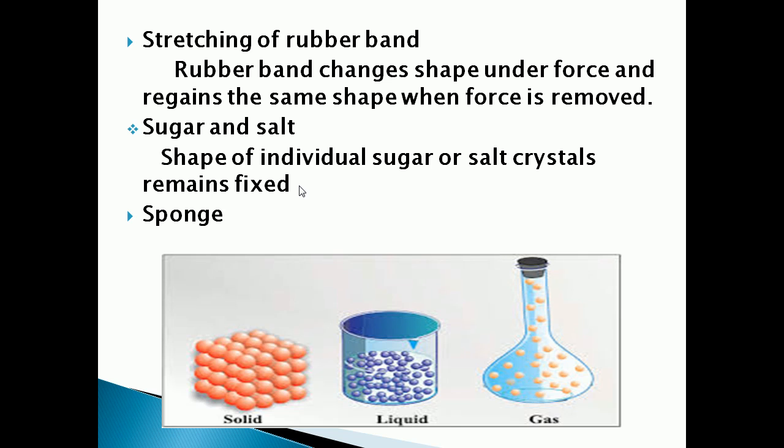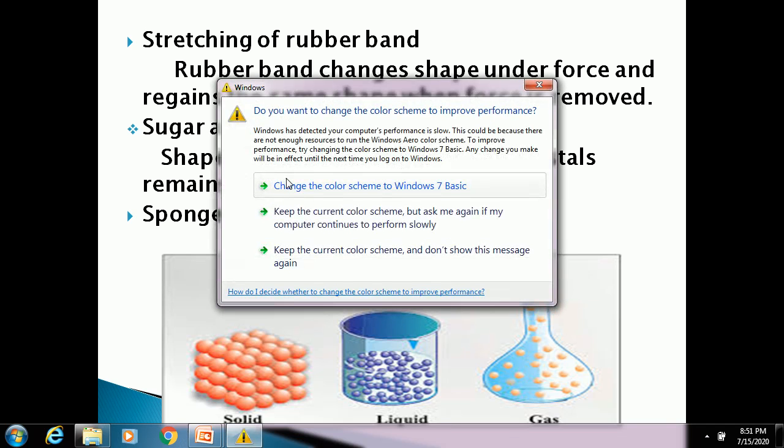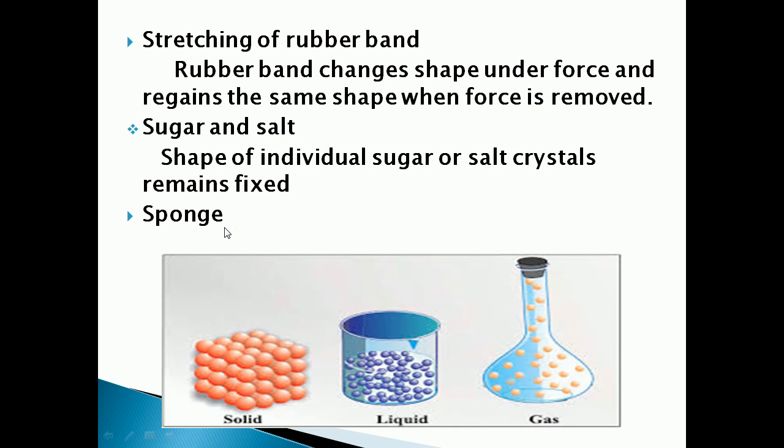Now what about a sponge? It is a solid, but we are able to compress it and change its shape. But when we remove the force, it regains its original shape. So even when we apply force to a solid, it will regain its original shape; we can't change its shape easily. It may break, but it will not change its shape. Understood, children? The examples for the properties of solid state were stretching of a rubber band, sugar and salt, and a sponge.